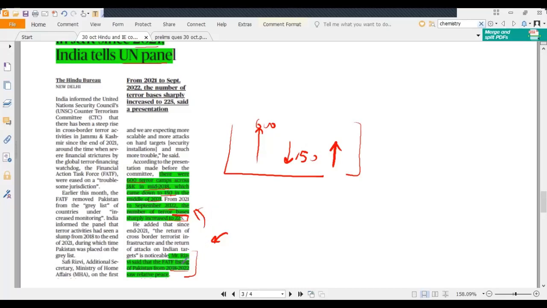But since FATF has removed Pakistan from the grey list, Pakistan has started funding these camps again, and that's why they are proliferating. So this data can be used for mains security purposes in GS3.